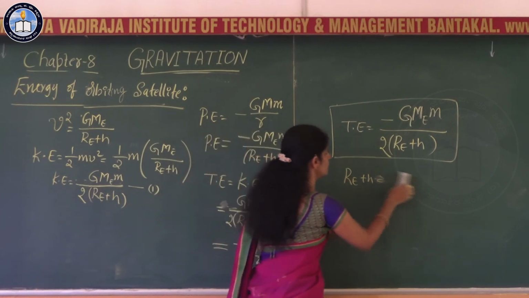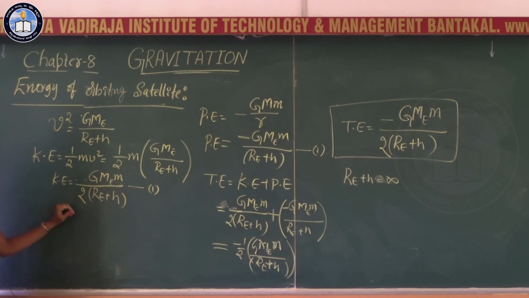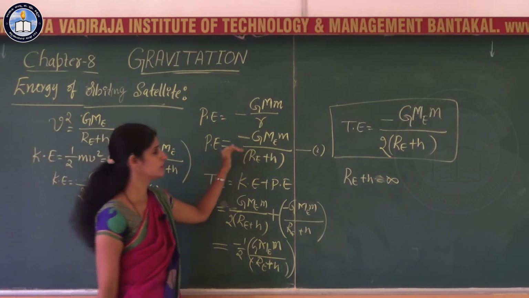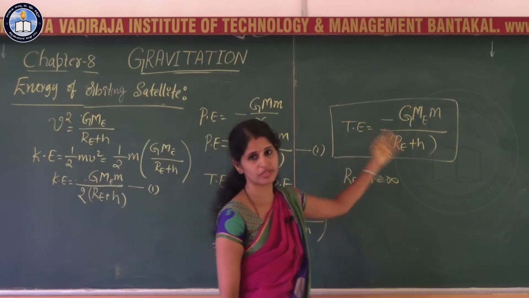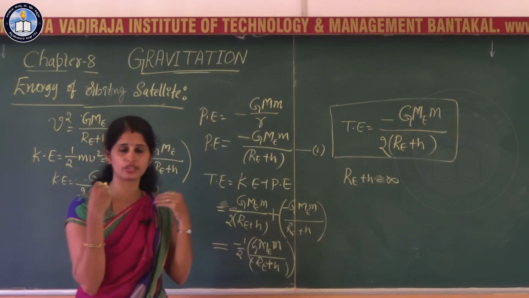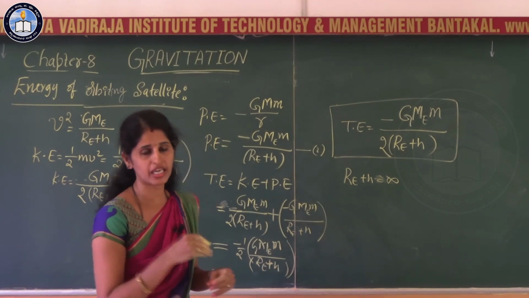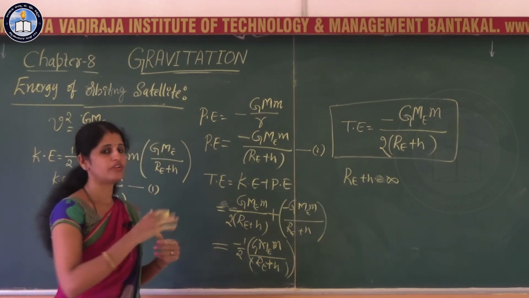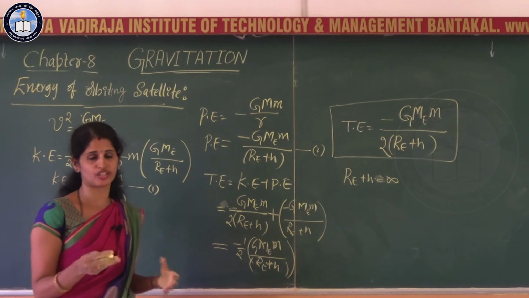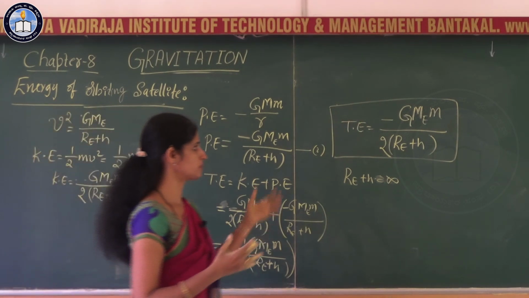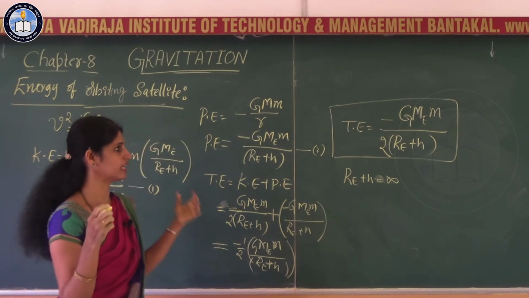When Re plus H is equal to infinity, the kinetic energy will be 0 and the potential energy will be 0, therefore the total energy is 0. The total energy being negative means you have to supply energy to the satellite to make it free from the earth's gravitational force. When you take the satellite to infinite distance, it is free from earth's gravitational force. Positive work must be done to move the satellite out of the gravitational force of the earth.